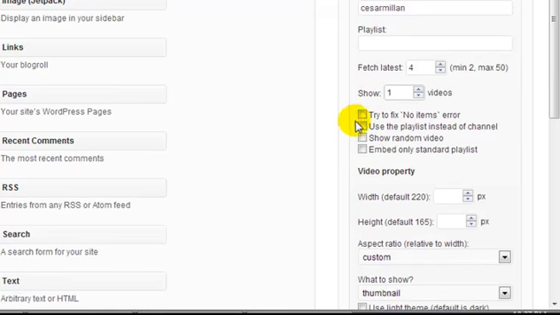Well, we only want it to show one because it's going to be in the widget area. I recommend you put a check there, try to fix no item error, and then click show random video unless you don't want to show a random video. And the width, again, we're going to go with 275, and the height we're just going to leave as is.